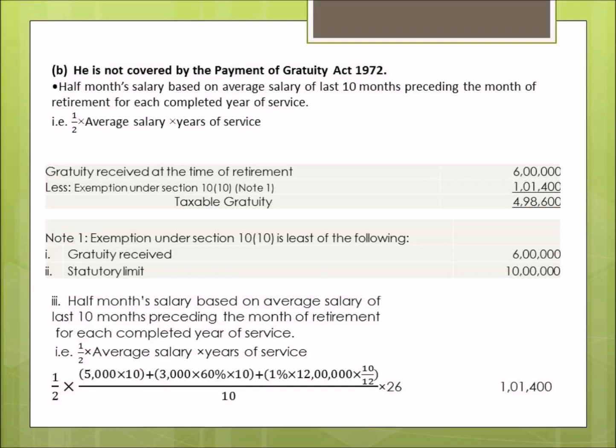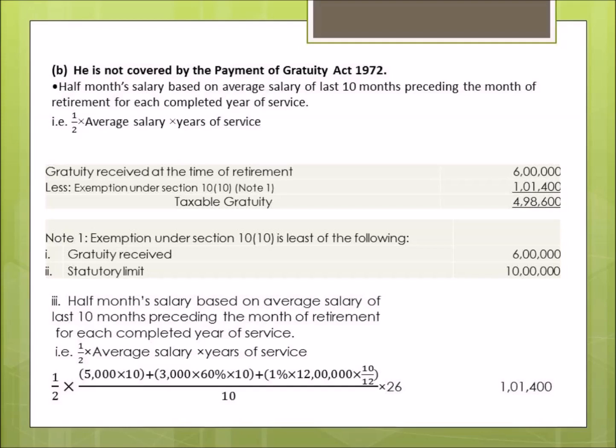One more thing which we have to keep in mind here is the 8 months which he has served over and above 26 years will not be included while calculating gratuity for the employees not covered by the Payment of Gratuity Act.